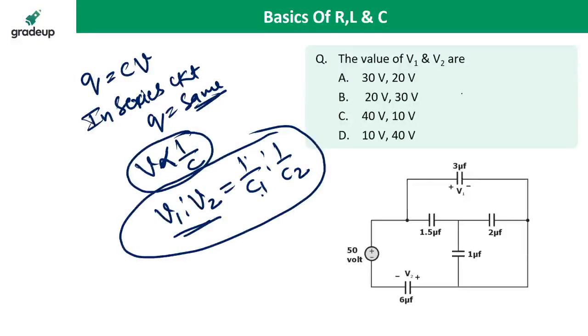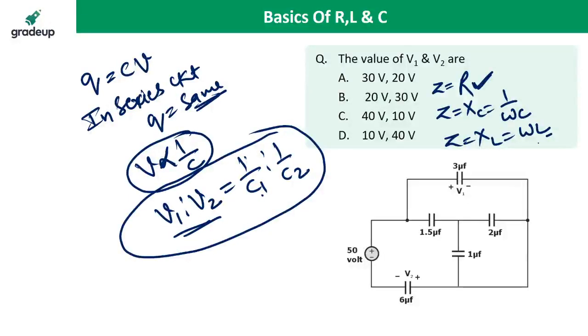Or you can say in AC, Z is equal to R for resistance, Z is equal to XC, which is 1 by omega C, for capacitor, and Z is equal to XL, which is omega L, for inductor. So for resistance and inductor, the voltage division and current division are the same, but for the capacitor it is reciprocal. So Z is equal to R, L and 1 by C. So R is replaced by 1 by C. In the resistance voltage division rule, if you replace R with 1 by C, you get the voltage division rule for capacitor. You can remember it like this.